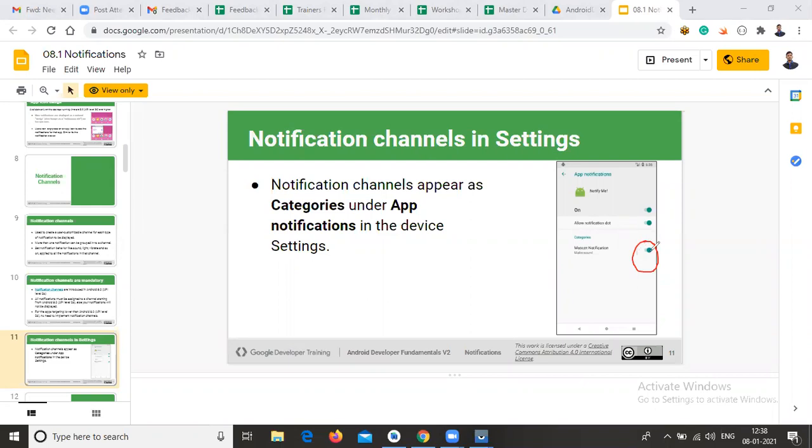If you are writing the notification channel, these notifications will be enabled automatically. If you are not writing it, this notification is disabled by default. That's why your app notifications will not appear. So that's why you need to write your notification channel when you are using notifications.